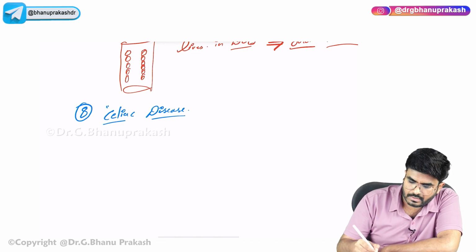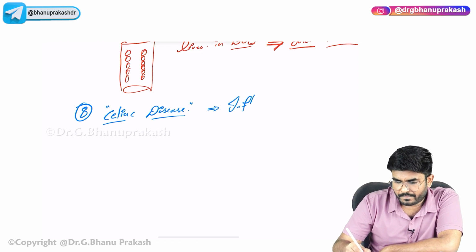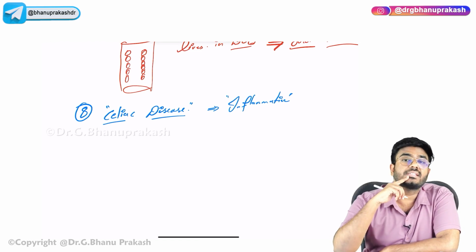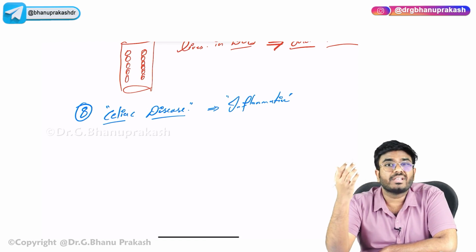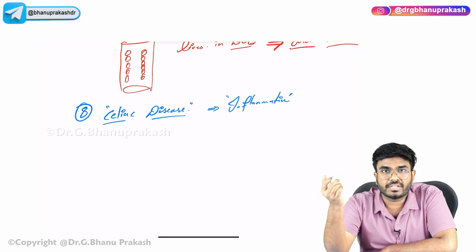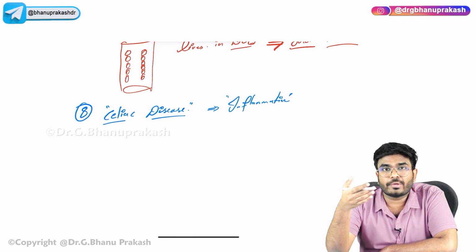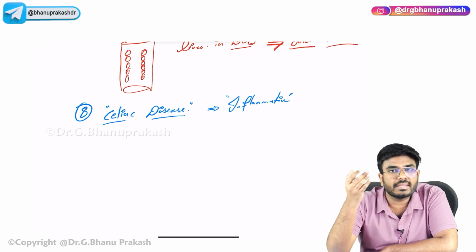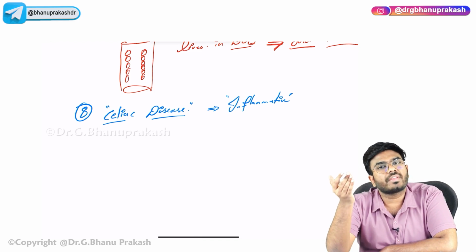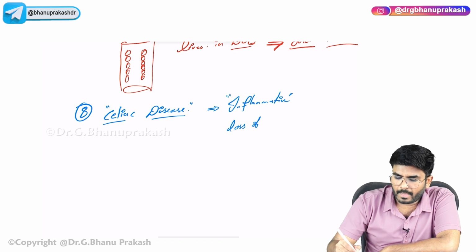So in celiac disease, what happens? There is inflammation in the intestines. Celiac disease is an example of gluten sensitive enteropathy. There is loss of microvilli in the duodenum and jejunum. The loss of microvilli in the duodenum can also impair absorption of iron. So in celiac disease, there is inflammation and loss of microvilli.